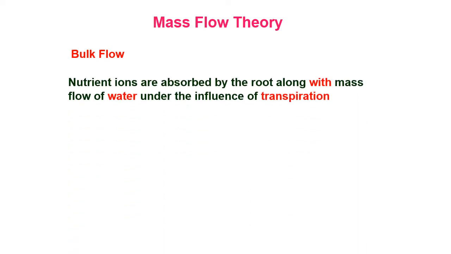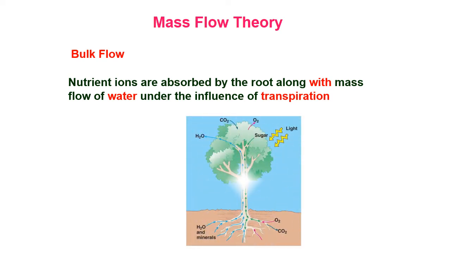First, let me see about mass flow theory. Mass flow theory is also known as bulk flow theory. Here, the nutrient ions are absorbed by the root along with the mass flow of water under the influence of transpiration. The main mechanism involved is transpiration. Transpiration is the process of loss of water in the form of vapor from aerial plant parts. While the water is transported from root to the upper plant parts, some nutrient ions are also transported along with it. Through this, absorption and translocation of nutrients takes place. This is with regard to bulk flow.